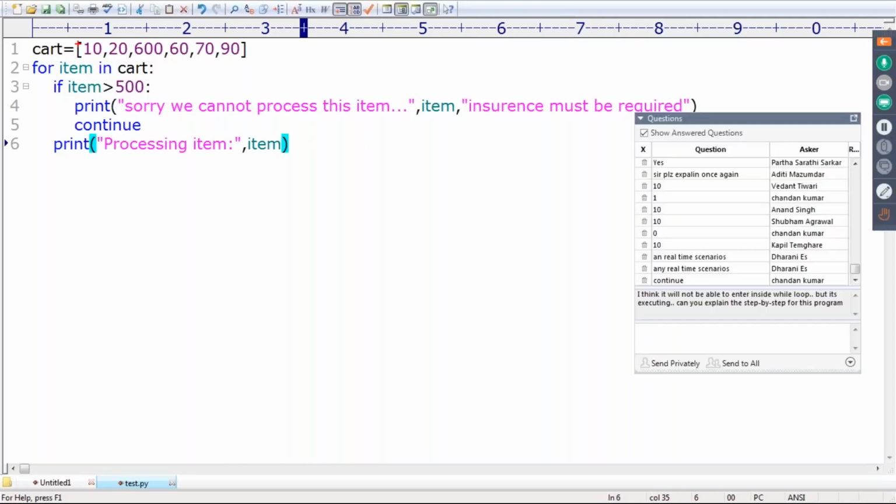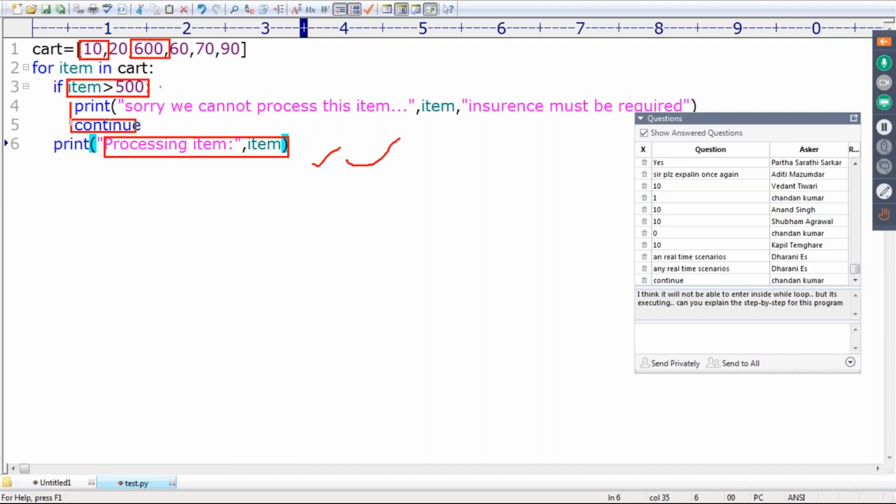If the item is greater than 500, that's why this one is not going to execute. It directly processes item 10, excellent, then 20, excellent. Next 600 is coming. 600 is greater than 500, so: sorry, we can't process this item. Insurance must be required.